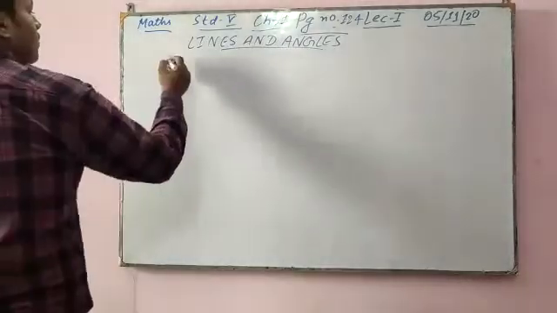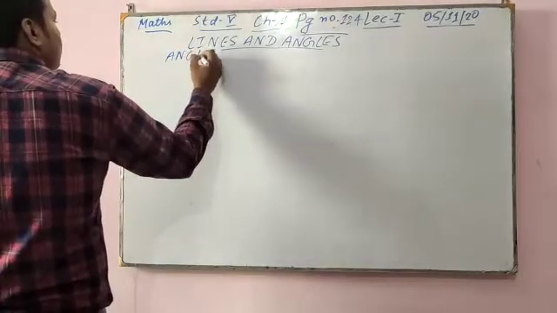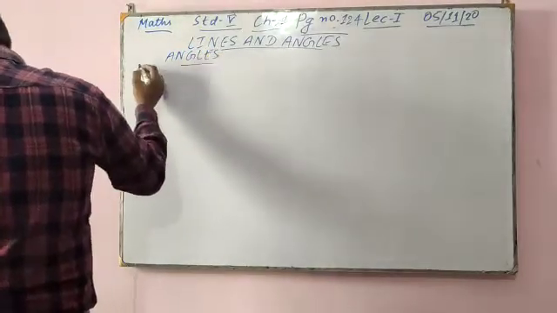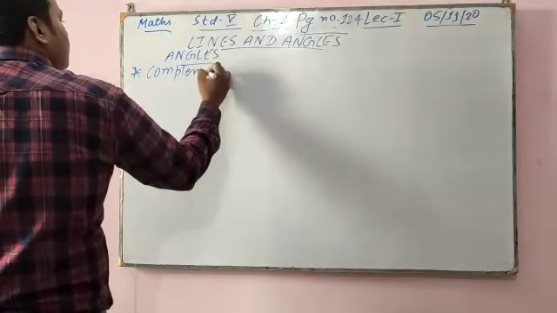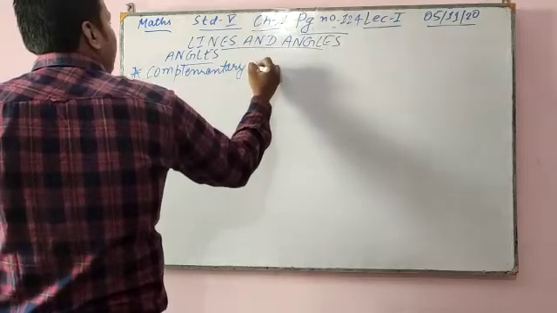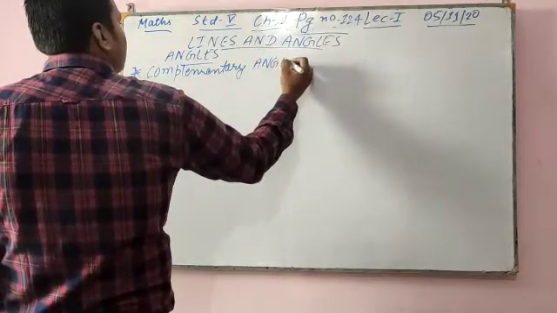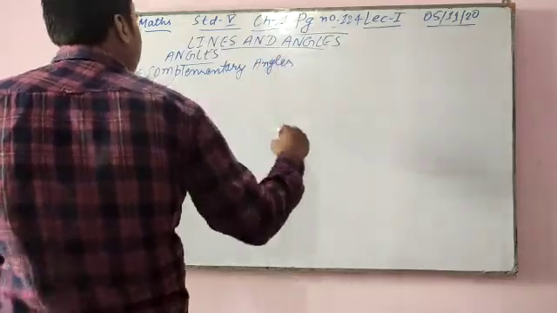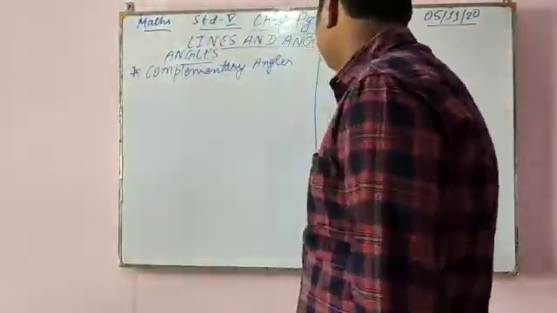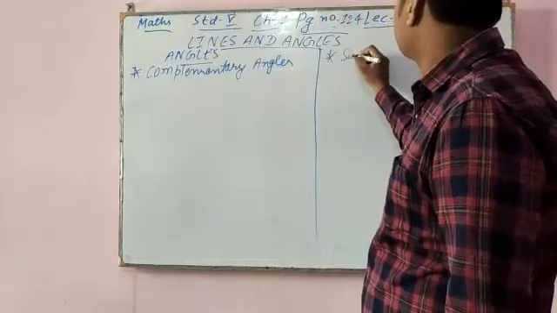So, lines and angles. In this, first I will teach angles. There are two types of angles given. First is complementary angles, and here I am explaining supplementary angles.